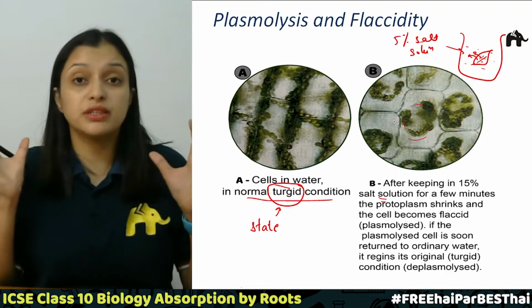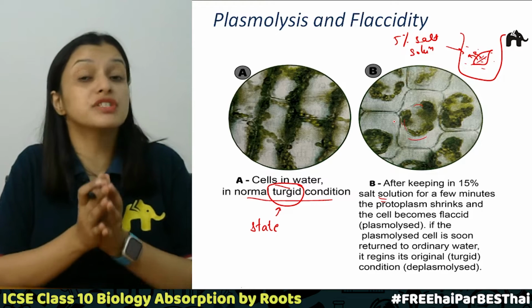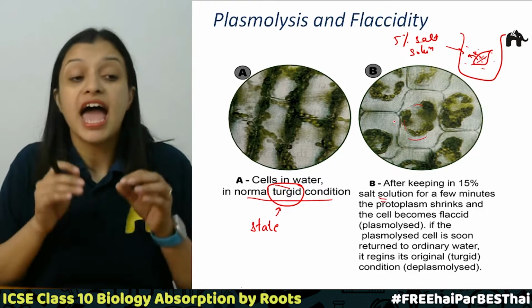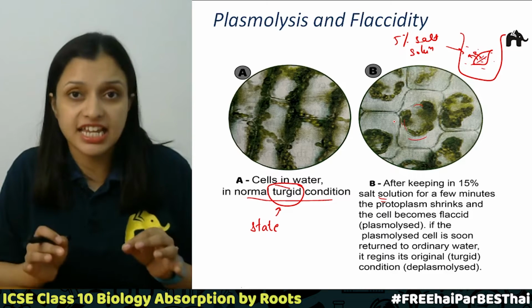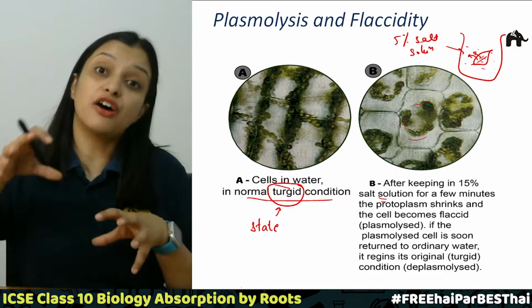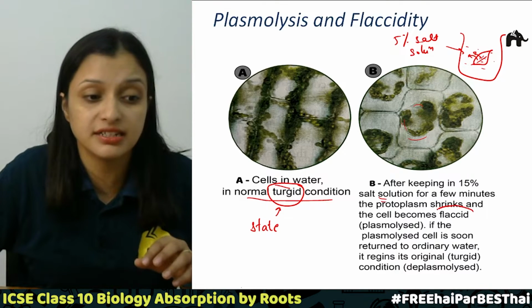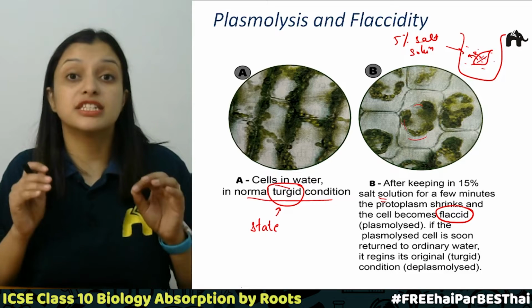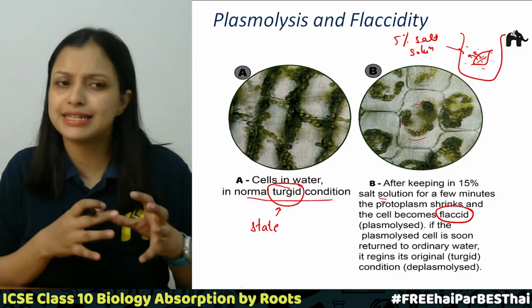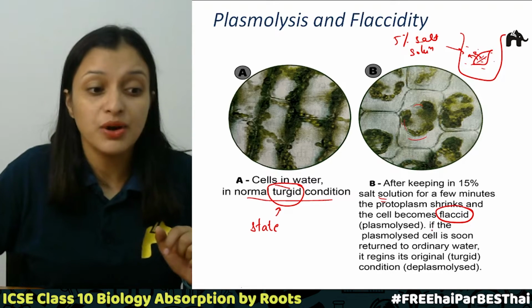The situation when the protoplasm has shrunken and the cell content moves away from the cell wall is called plasmolysis. And the state in which the cell is seen after plasmolysis is called the flaccid state, right? So this is called a flaccid state. I hope this is clear to everyone.